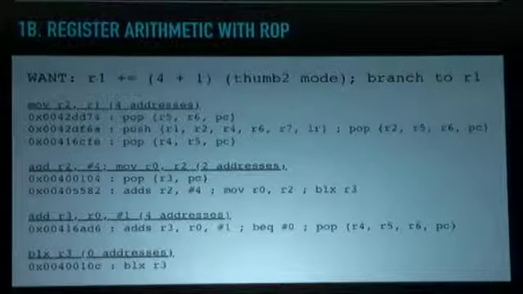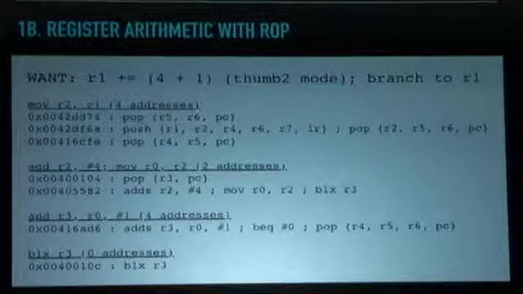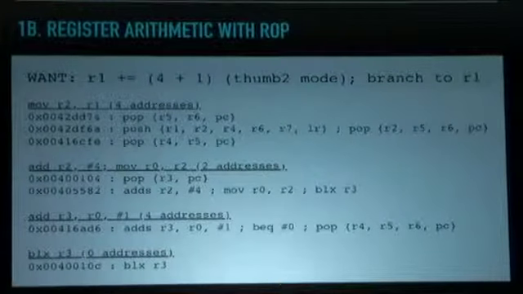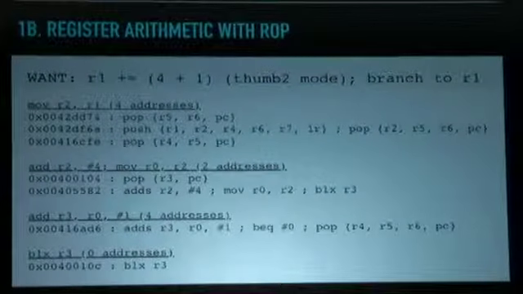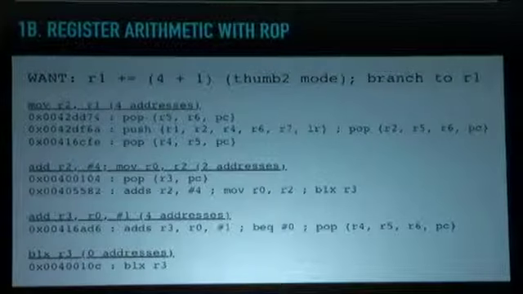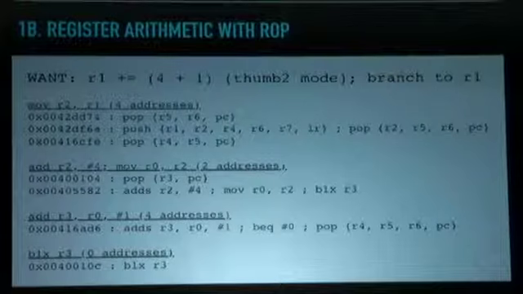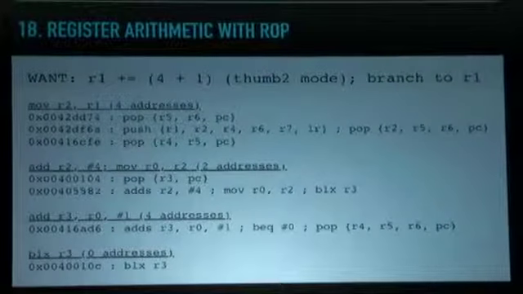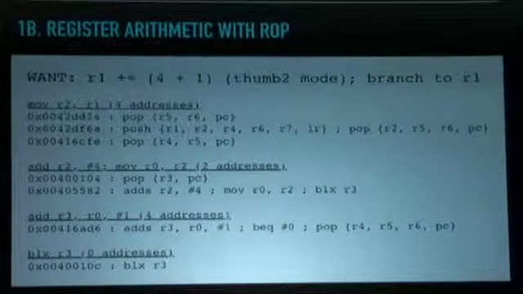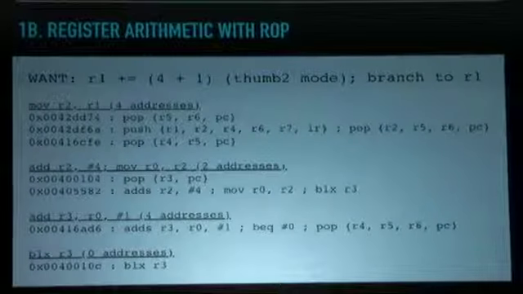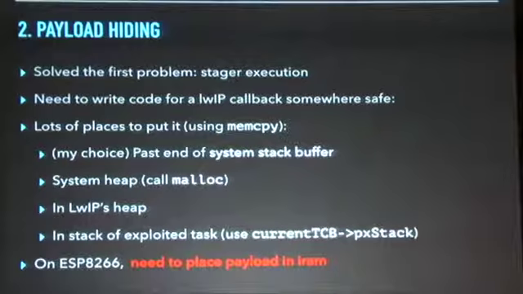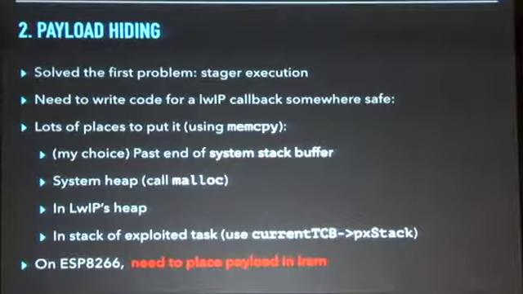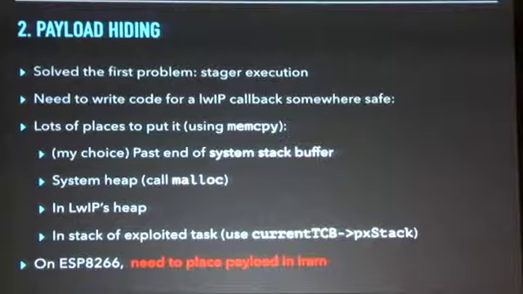So the first step was moving R1 into R2, these first 3 gadgets, and that actually required pushing data onto the stack and then popping it to swap the registers, or to move the registers, I should say. Once the value has been moved into R2, things get simpler, and we can use the gadget in the second section to add 4 to it. We then increment it, and then we're able to branch to it. And once we've branched into our payload, then we perform the rest of the exploitation. So this solves the first problem in a general way, in that we're able to execute our stager.